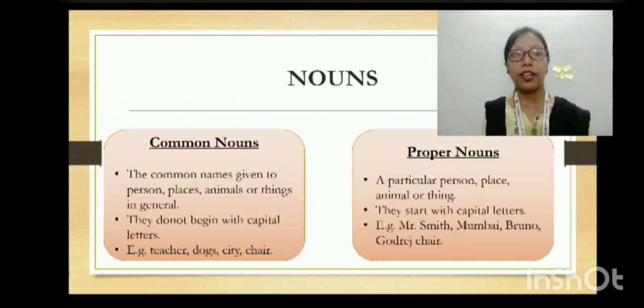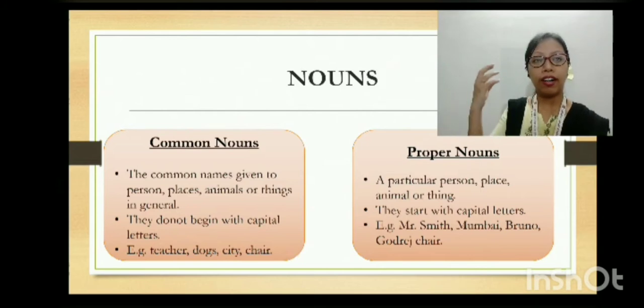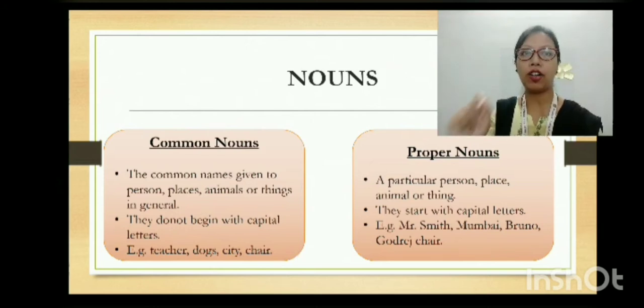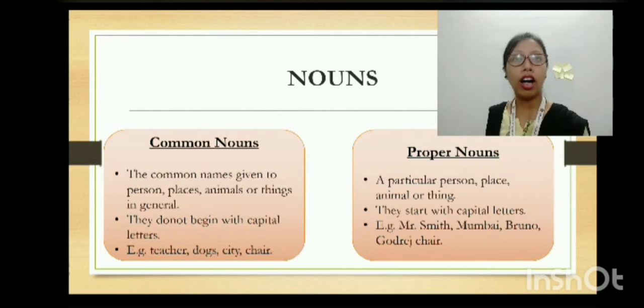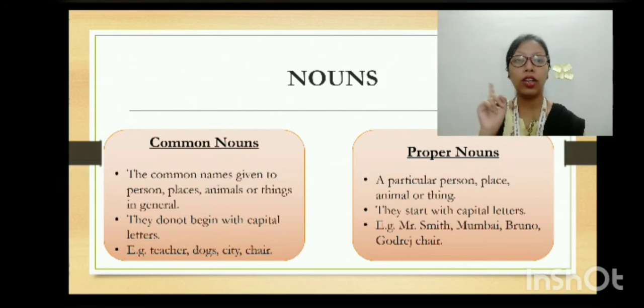If I say dog, in the world there are thousands, lakhs and lakhs of dogs. So it can be any dog I am mentioning. I am not pointing to one dog, but I am talking as a whole. When I say a doctor, there are lots of doctors. There can be a doctor of orthopedics, a heart doctor, a psychiatrist. But I am not particularizing that I am going to that doctor. I am talking about all the doctors as a whole. Clear? So that is called common nouns.